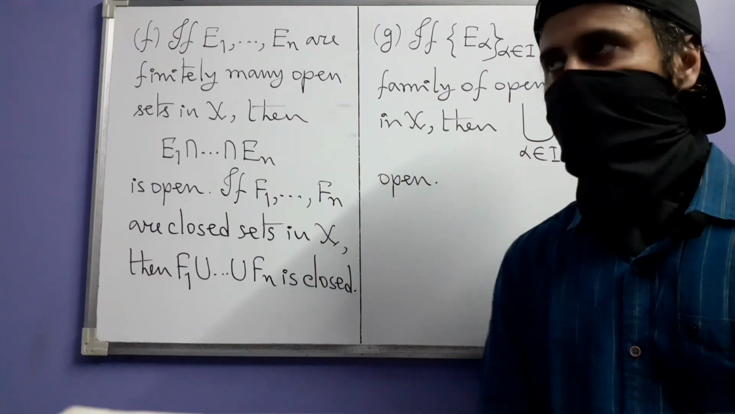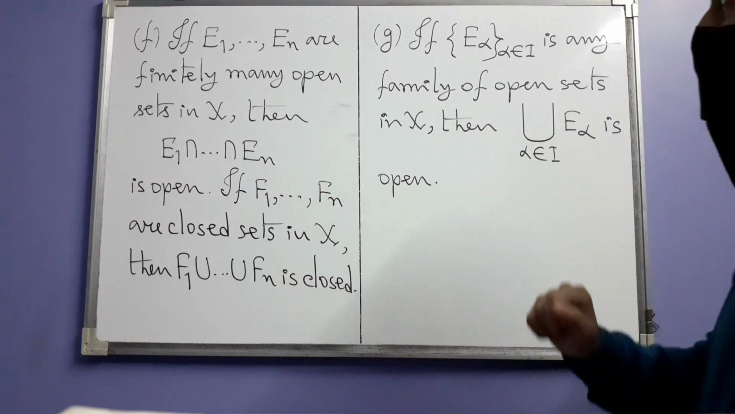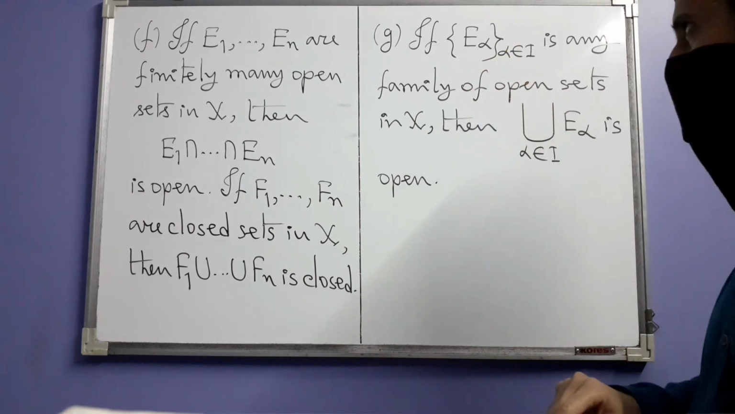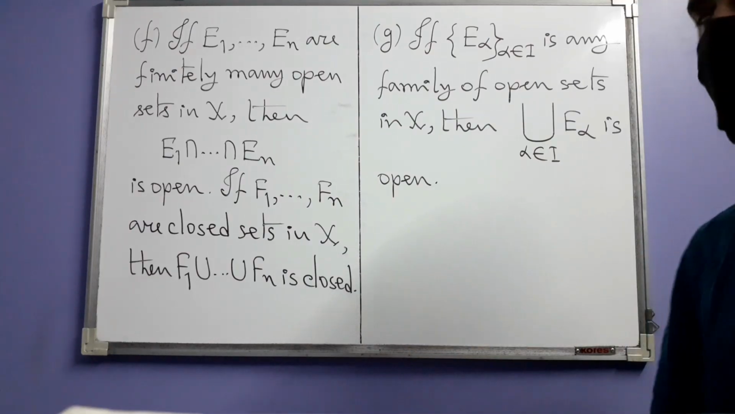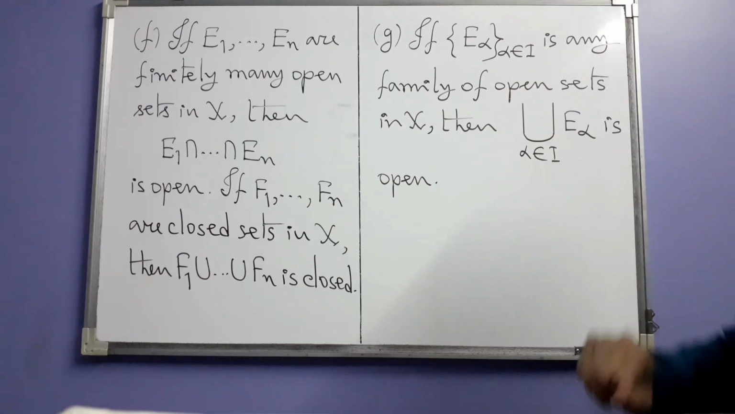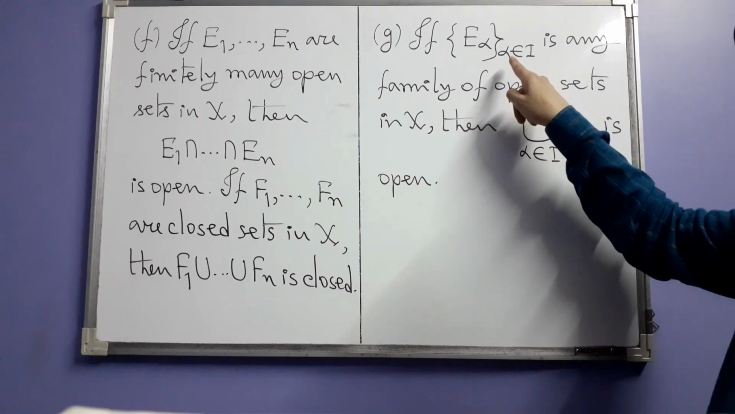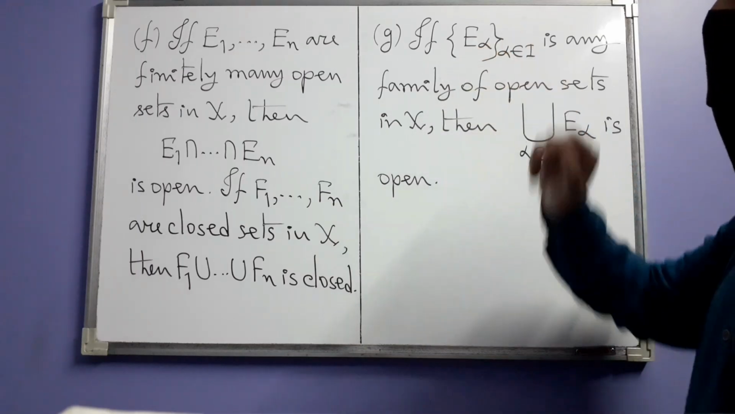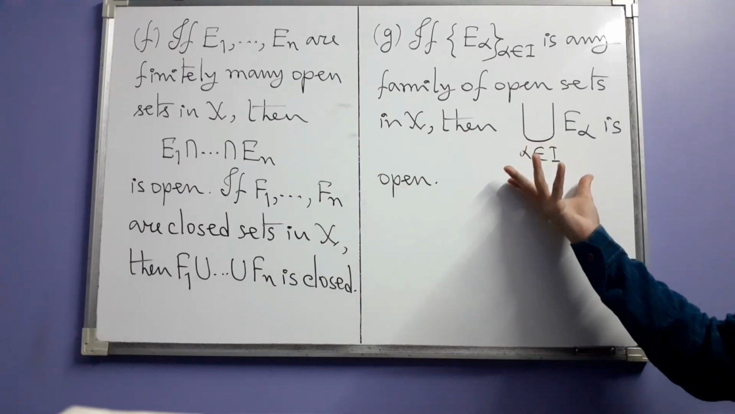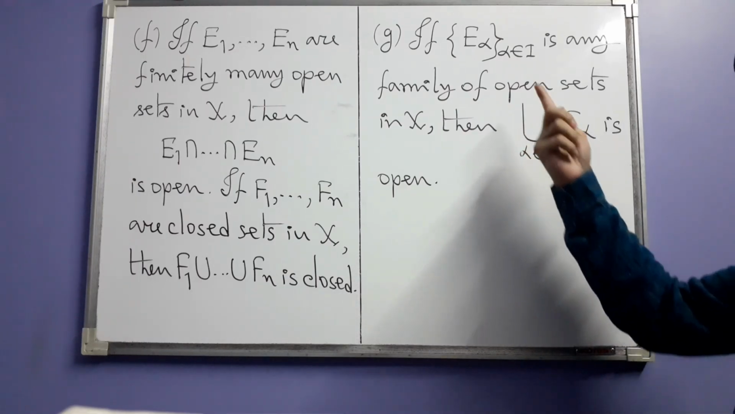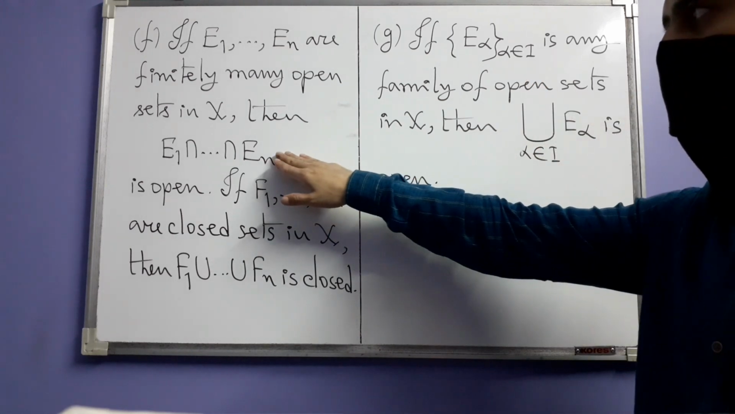Next part G. Instead of a finite family of open sets, say you have an arbitrary family of open sets. This may also be finite, but it may be infinite also, of any cardinality. Say indexed by some set capital I, and the index is alpha. What that simply means is that for each alpha in I, you have an open set E alpha in X. Then this time we are considering their union, arbitrary union of all these E alphas. Then that is open.